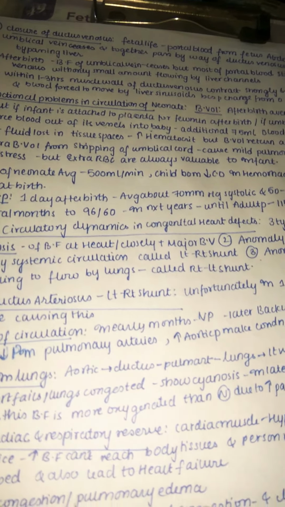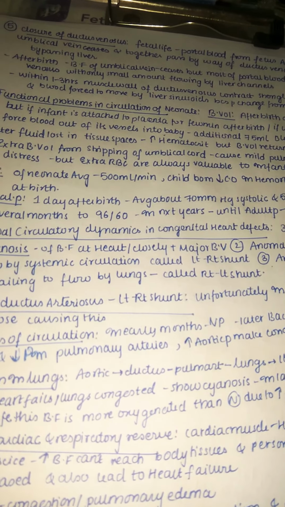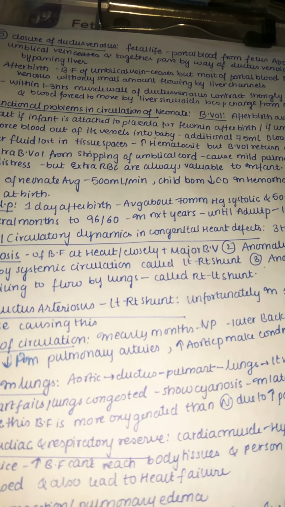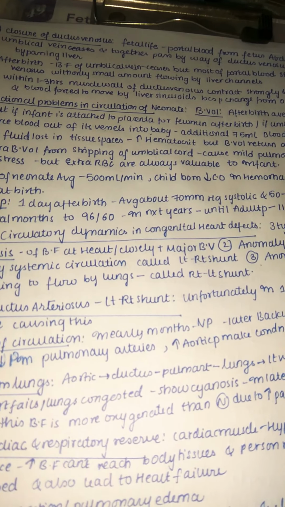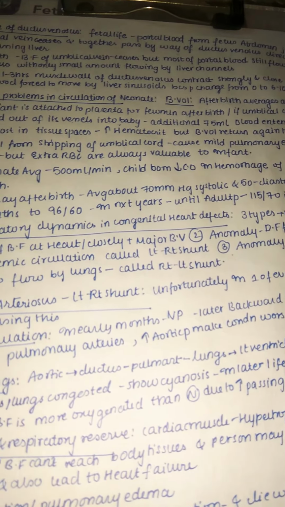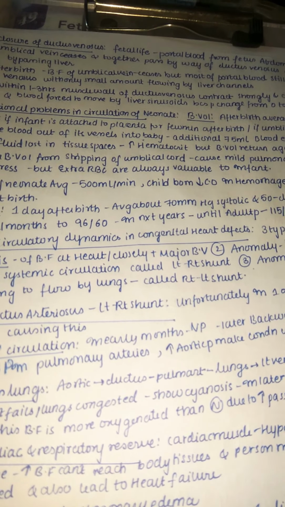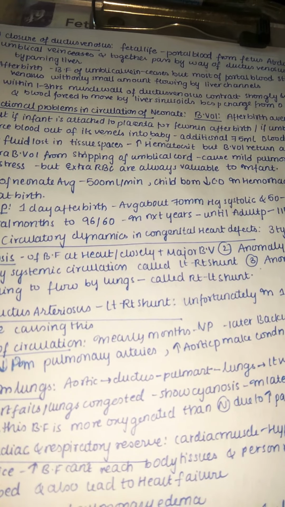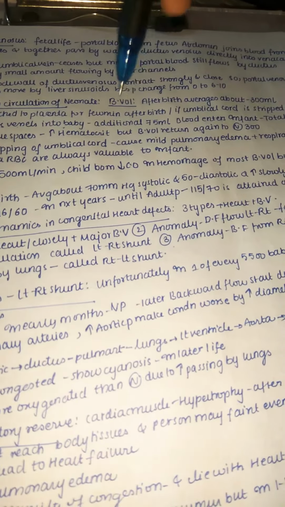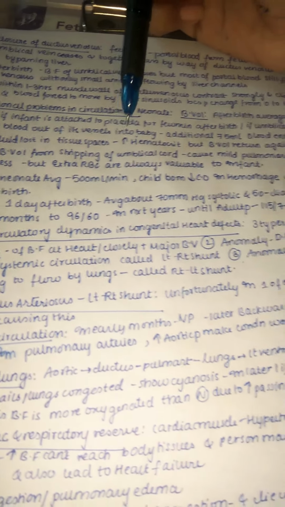these are abnormal cases. Sometimes the baby remains completely attached to the placenta, and then we try to forcefully remove the placenta, which may lead to hemorrhage and a lot of blood volume is lost. And sometimes the umbilical cord may be stripped, meaning cut off, and because of this some extra amount of blood may also enter into the baby. Let us see this: the cord is stripped to force the blood out of its vessel into the baby.